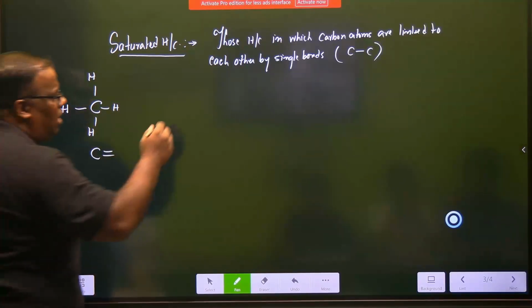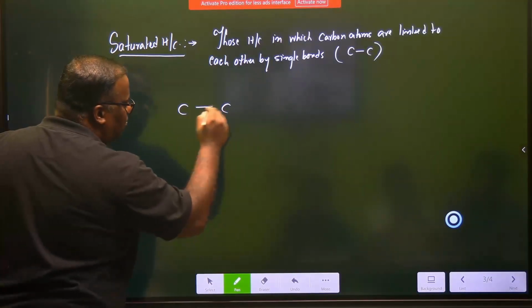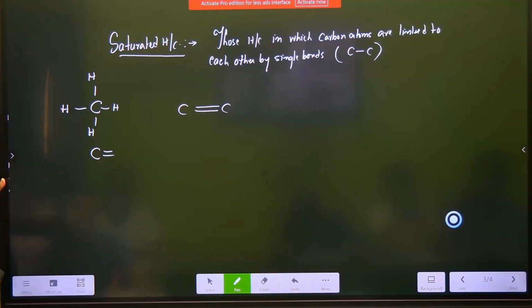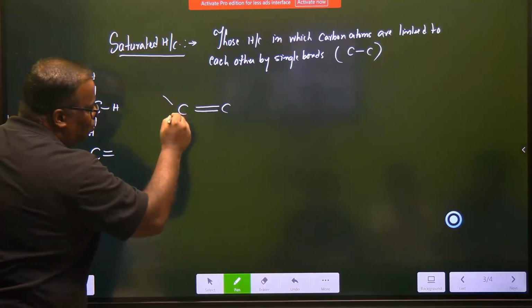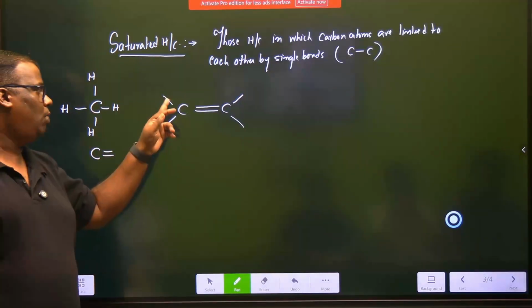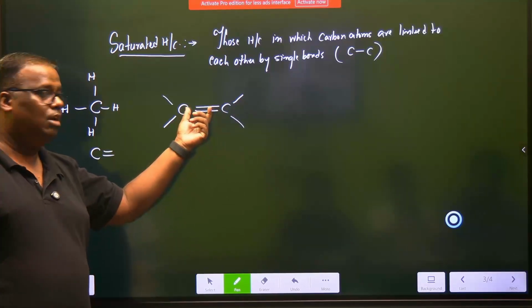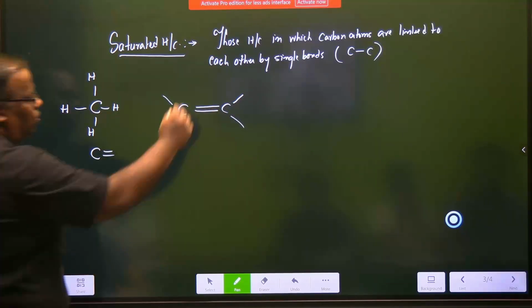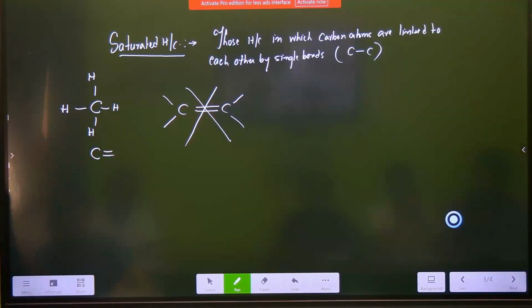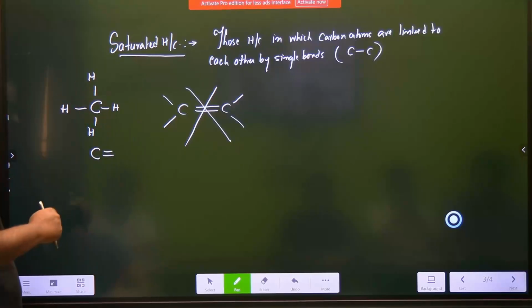Let us introduce a compound which has got 2 carbon atoms. Now I have a choice. I can have a double bond between this carbon. How many more bonds are open per carbon? 2 more bonds are open per carbon. Do you agree? This carbon has got 1, 2, 3, 4 valencies. I can have a double bond linkage, but in saturated hydrocarbon, this thing is not allowed. If you are linking with carbon, you link with hydrogen, then one bond. But in that case, I can have only one compound, which is CH4.